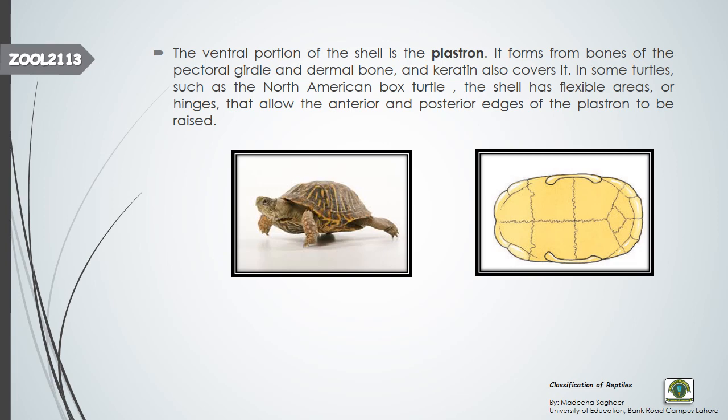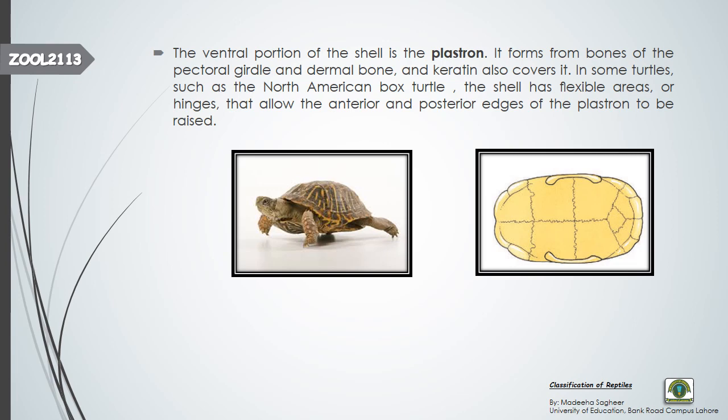This is the plastron. The ventral portion of the shell is called the plastron, and it forms from the bones of the pectoral girdle and dermal bones. In the case of the carapace, only dermal bones make up the dorsal part of the shell, while pectoral and dermal bones combined make the plastron, or the ventral portion of the shell.